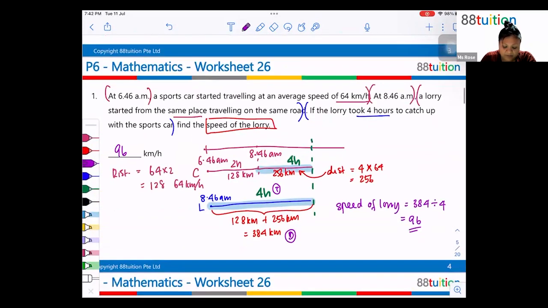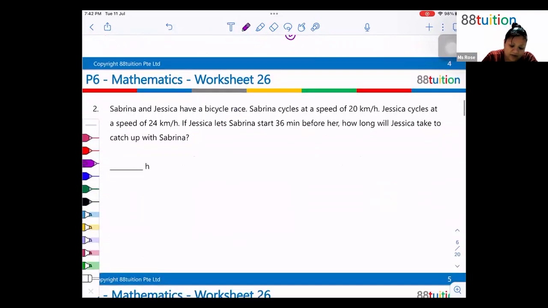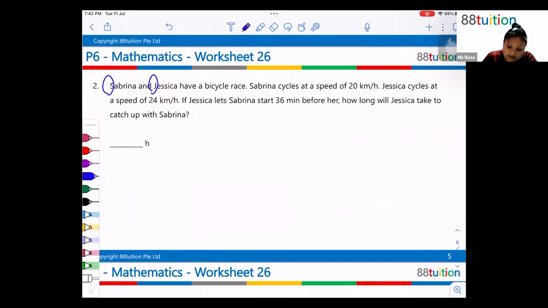Okay, so for question number 2, we have: Sabrina and Jessica have a bicycle race. Now, the moment you see this 4-letter word race, that means what is fixed? What is common?